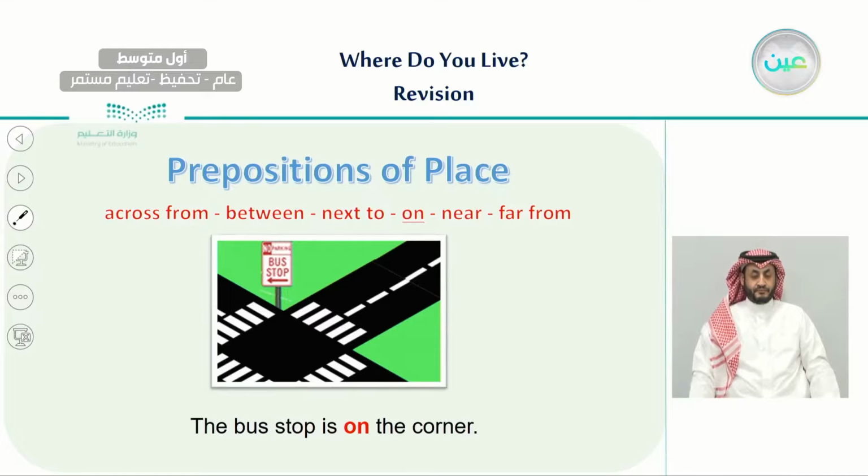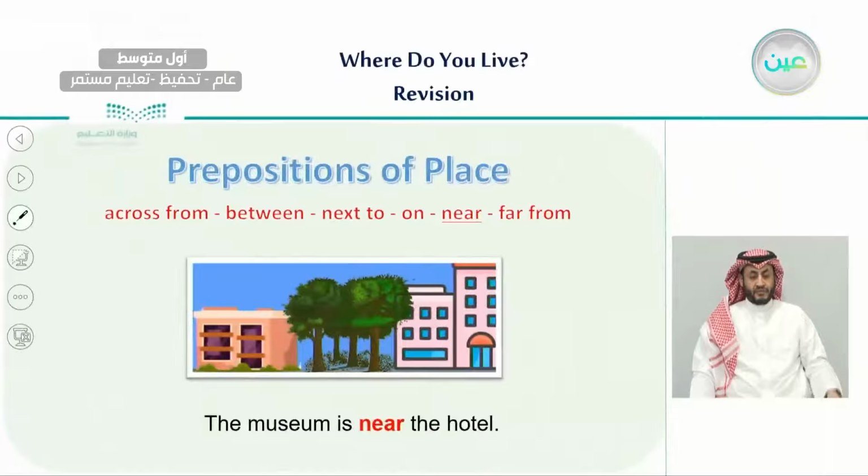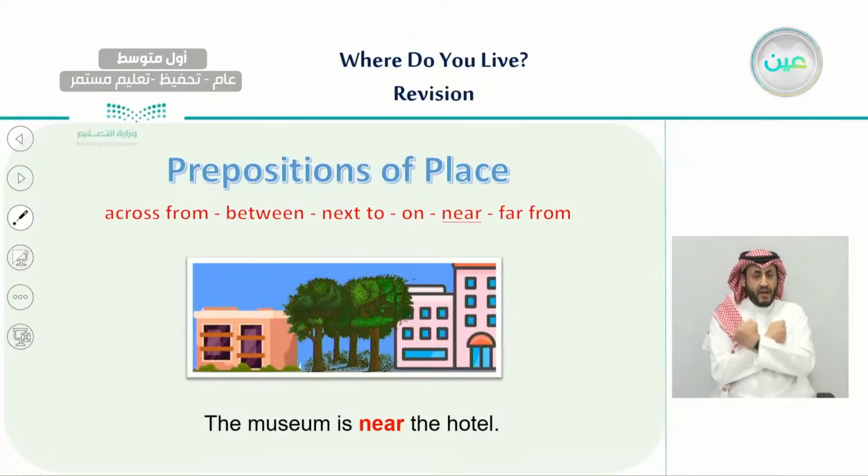So here we have, as you can see, a junction between two roads, and the bus stop sign is on the corner. And the other one, for example, the museum is near the hotel. The museum is near the hotel. So as you can see here, here we have a museum, here we have a hotel.